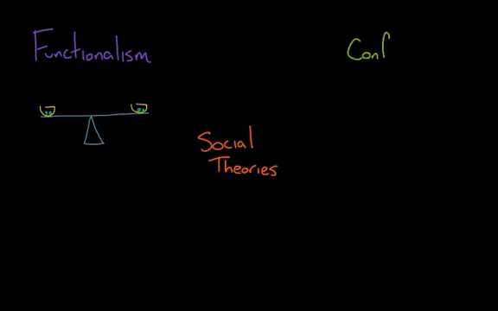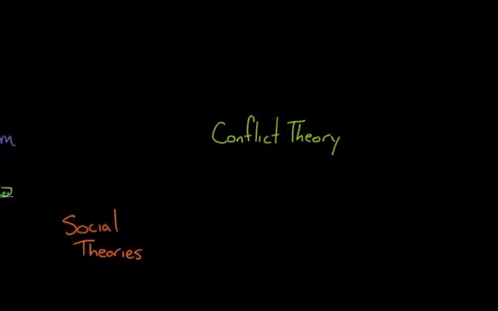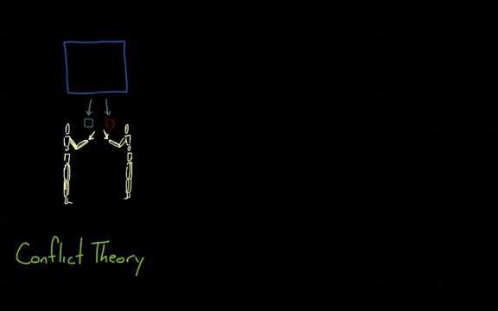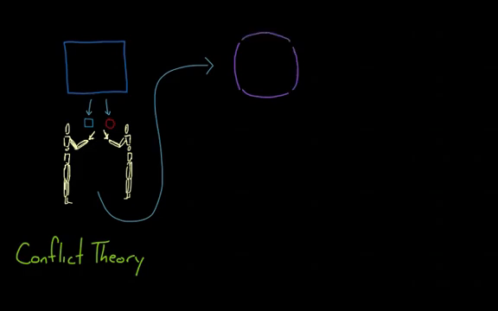The next theory is conflict theory, which is just like it sounds. It focuses on how societies change and adapt over time through conflict. In any society, there are going to be conflicting viewpoints and beliefs, and people are going to take sides. Eventually, this is going to polarize the society, where one group is happy with the status quo and another group wants change. This is a very fragile state for the society, and eventually both sides will have to come to some sort of agreement, or else tear the society apart.